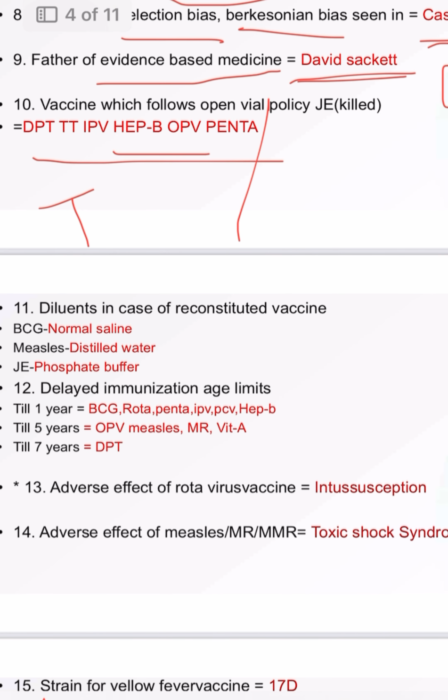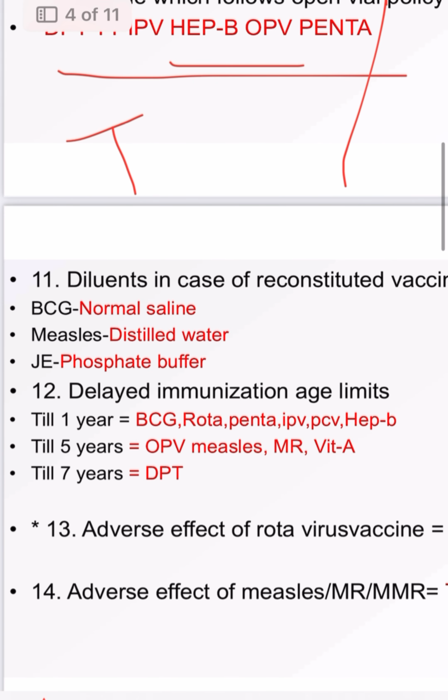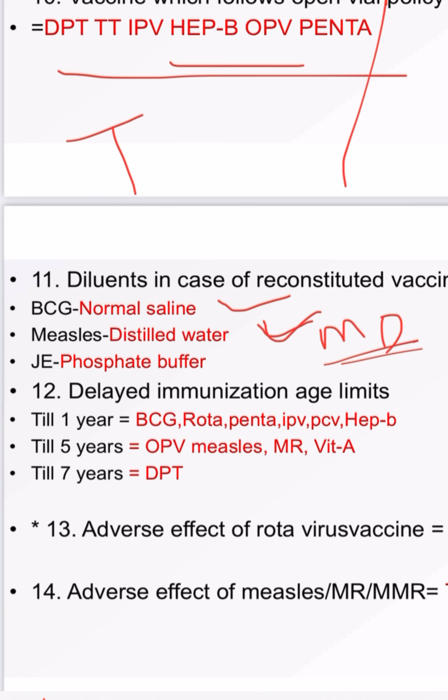Then moving forward, a very important question regarding vaccines, the diluents for reconstituted vaccines. First is BCG. Everyone knows BCG is normal saline. So you know at birth the vaccine is BCG, normal saline. Measles, it is distilled water. So for which exam are we studying? We are studying for MD entrance, so measles, distilled water. Then Japanese encephalitis, phosphate buffer.